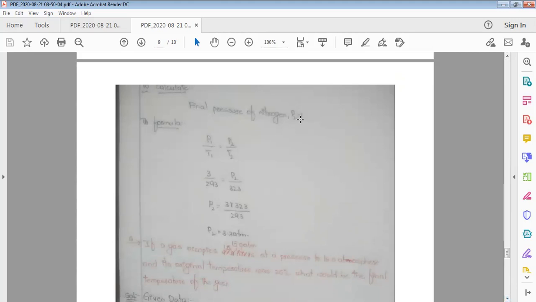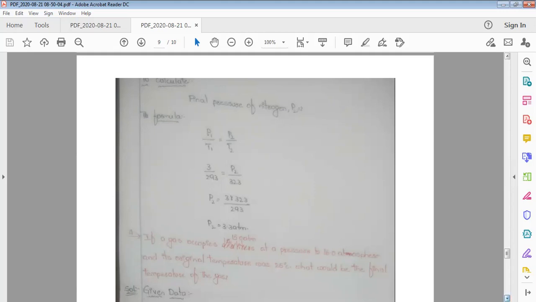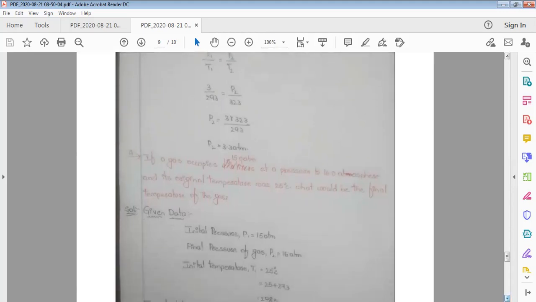At constant volume, the relation between the pressure and temperature is represented by the gas-Russell law for a process and the states 1 to 2: P1 by T1 is equal to P2 by T2. So we have to calculate P2. By substituting the values of P1, T1 and T2, we'll get the pressure as 3.3 atmosphere. So when the temperature increases from 20 to 50 degrees centigrade, the pressure also increases from 3 atmosphere to 3.3 atmosphere. So it is directly proportional. Next problem.